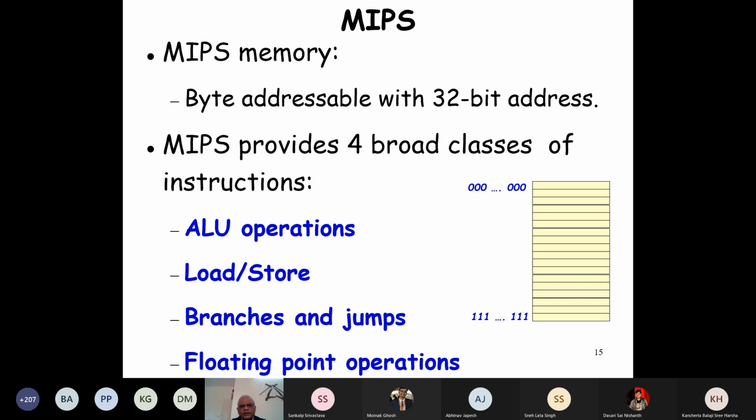Now each one holds 1 byte. This is a byte addressable memory. Just see here, I have written here, it's a byte addressable memory with 32-bit addresses. So each placeholder here stores 1 byte. Each address stores 1 byte. And we have 2 to the power 32 such placeholders, each one storing 1 byte. So 2 to the power 32 bytes is 4 gigabytes.